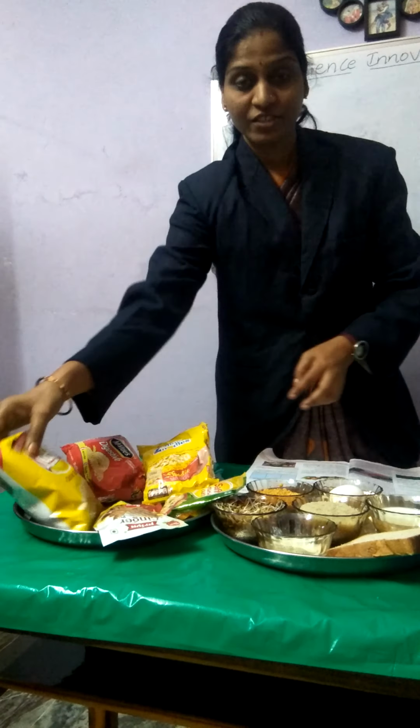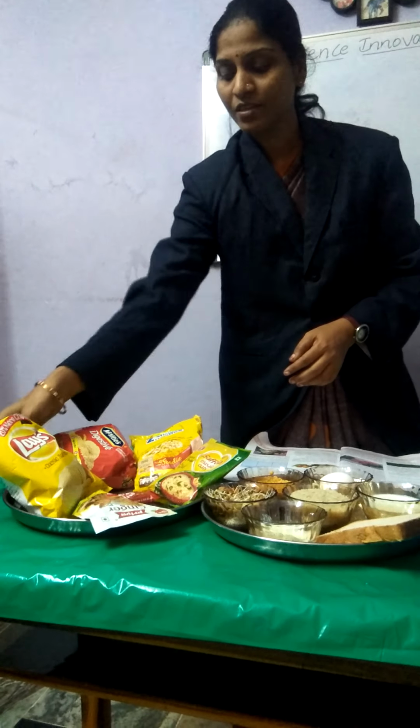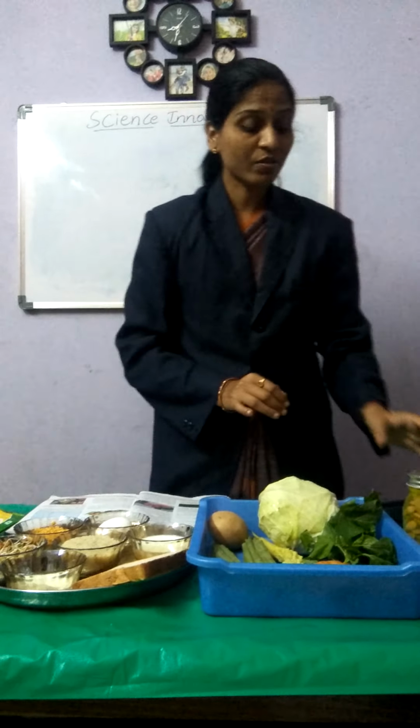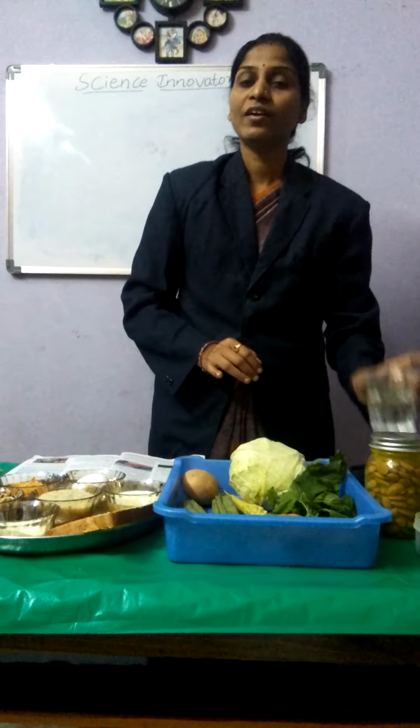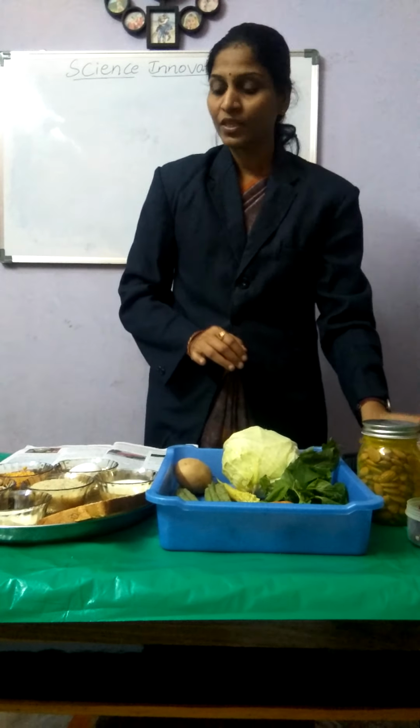And sometimes for time pass you are going to have junk food like this: Maggi, biscuits, chips, oats, biscuits, and chocolates. And we also drink water. Is it not? Yes, we also drink water. Now we'll discuss what are the different food components in our food. So today's topic we are going to discuss is food components.